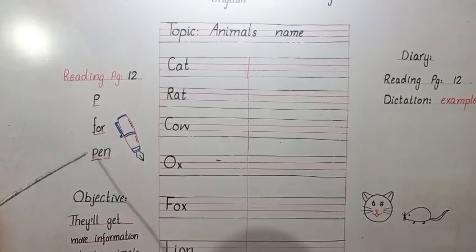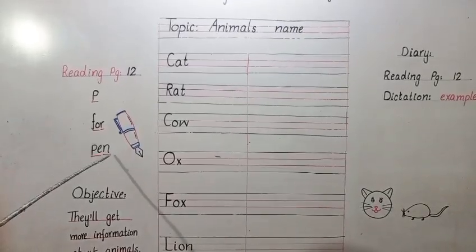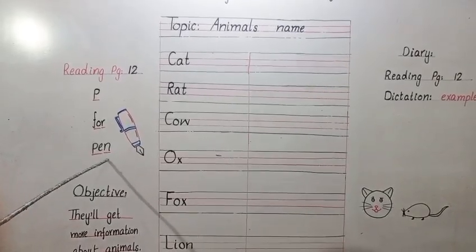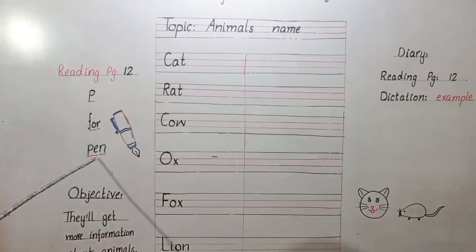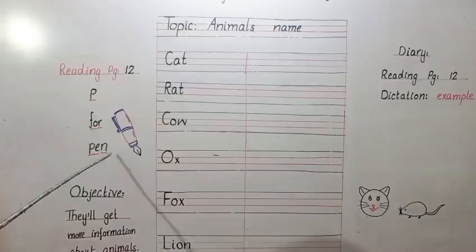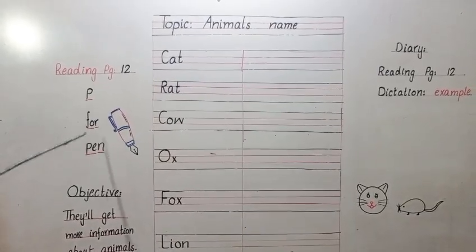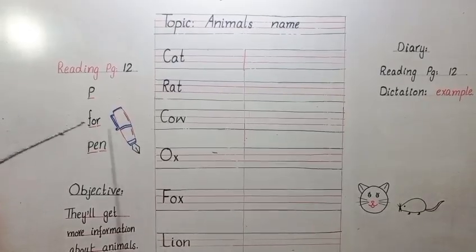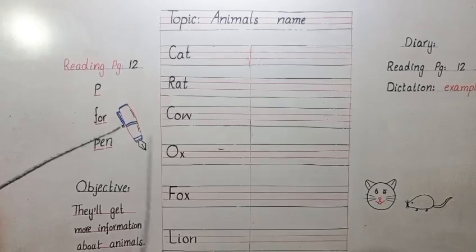Now again here is P. What's the phonics of P? F. And what's the phonics of E? N. F, N, pen. And sound is N. F, pen. What's the phonics of P and E? Pen. F for pen. Now mark the date here.